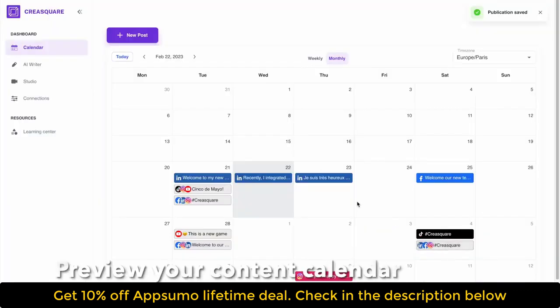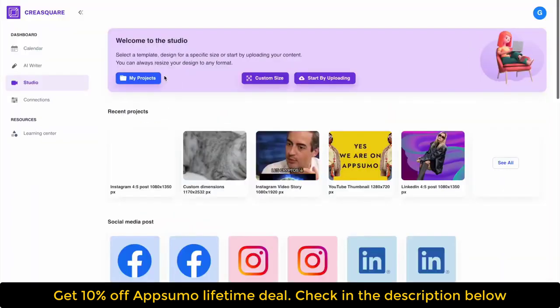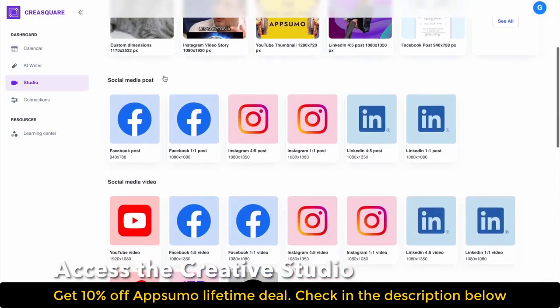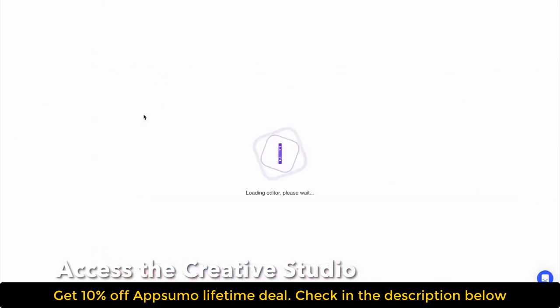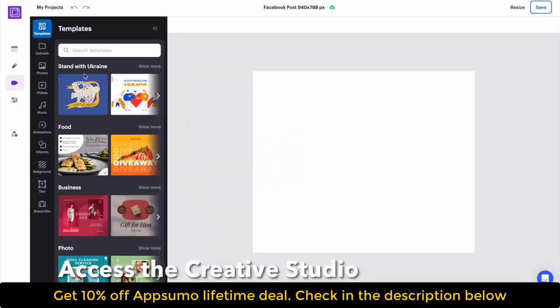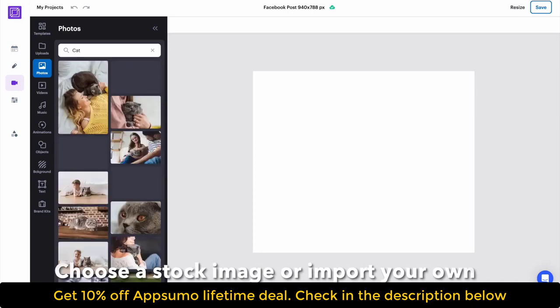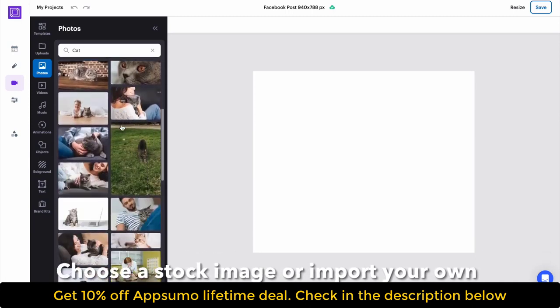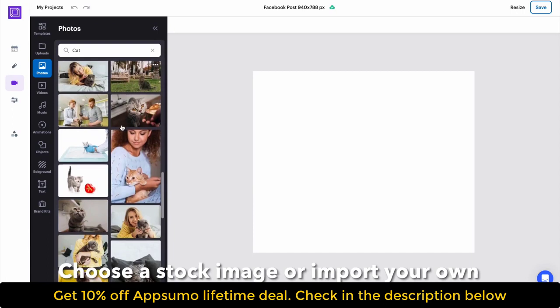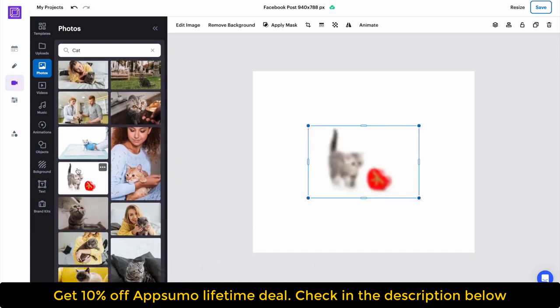The fastest way to make social media content, all in one platform to create content, generate captions with AI, and schedule your posts on social media. Set up your digital marketing for success. Creasquare is an AI-powered platform that makes it easy to create graphic designs, videos, and copywriting content. Schedule your content on all your social media platforms, all in one place. Social media integrations.